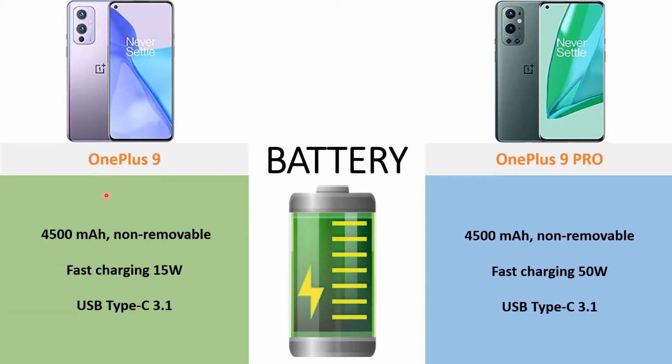Now coming to the battery, the OnePlus 9 has a 4500 mAh battery, whereas the OnePlus 9 Pro has a 4500 mAh battery too. But the OnePlus 9 comes with a 15 watt fast charging, whereas the OnePlus 9 Pro comes with a 50 watt fast charging. Both of them are USB Type-C 3.1.